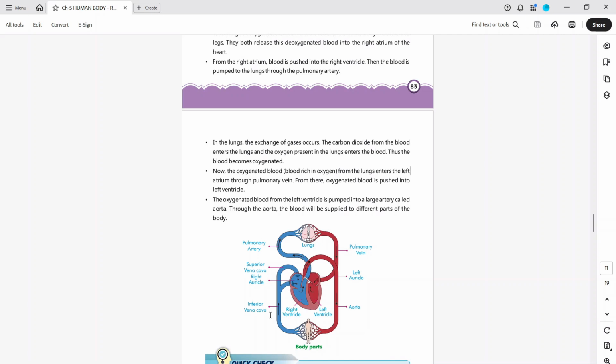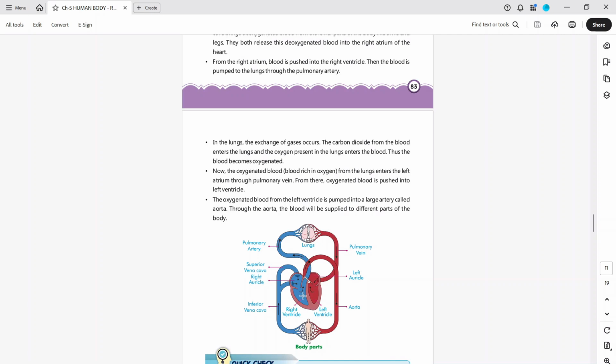So, there are two types of vena cava: superior vena cava and inferior vena cava. Both collect blood from different parts of the body. The superior vena cava collects from the upper body parts, and the inferior vena cava from the lower body parts. Both bloods are collected first in the right auricle, then the right ventricle. So basically, the right part is the collecting part, and the left part is the part that transfers blood to the body.